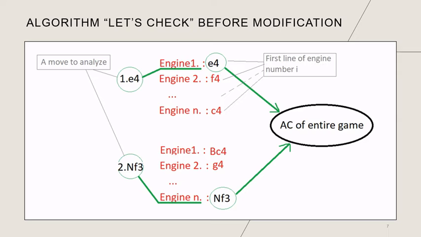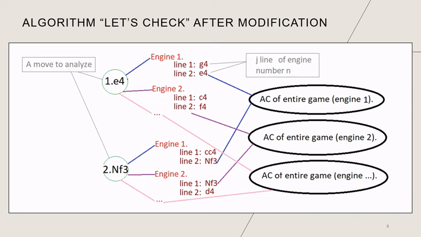Then the most obvious modification is proposed. The move is evaluated in parallel by different engines. The engine generates many lines, and all matches and non-matches for a particular engine are connected to this engine. As a result, the player gets as many AC as the number of engines that analyze the game in parallel. The task is to find the engine that the suspect used, or prove that he did not use any engines.